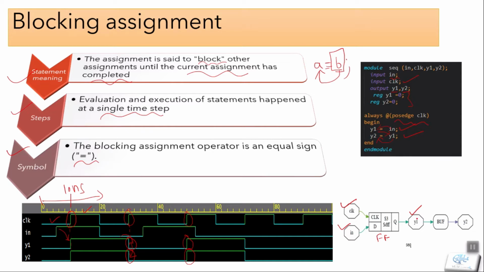This y1 will simply be buffered and go to our y2. There will be no parallel thing working. It's like things execute in a sequential way. Firstly the first statement will execute and then the second statement will execute. So in this way we know that we are assigning our values using the blocking assignment statement.